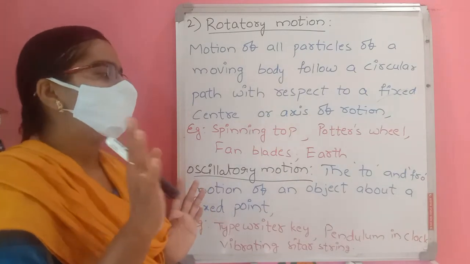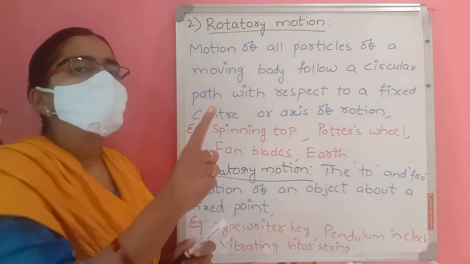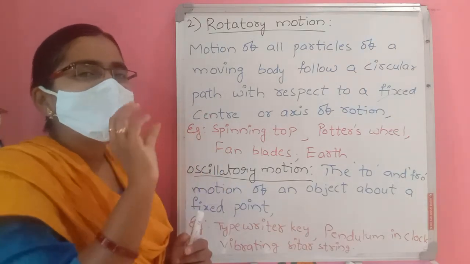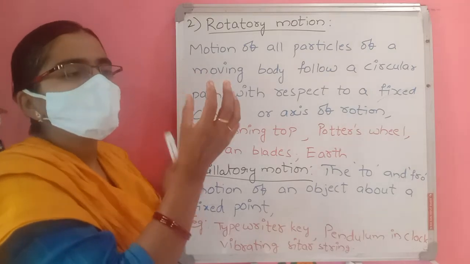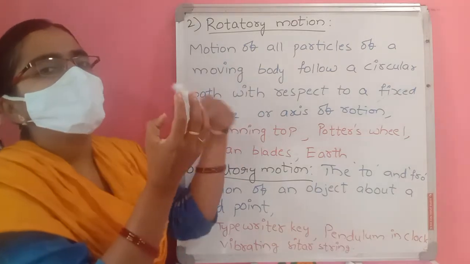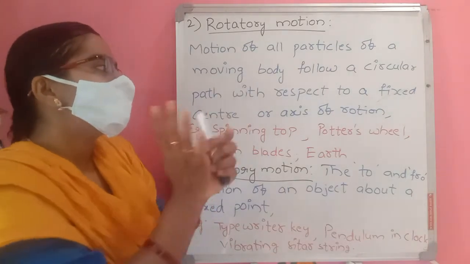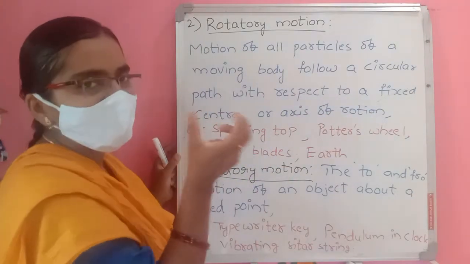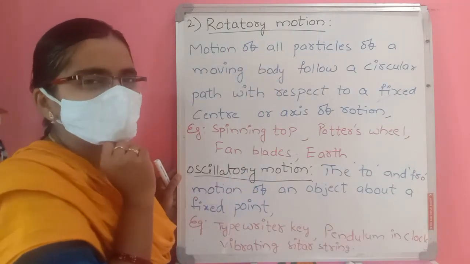Simply, if you take fan blades, they always rotate in a circular path around a fixed point. It has a fixed point, and around that fixed point the fan blades every time follow that circular path with respect to a fixed center. So that is called rotatory motion.